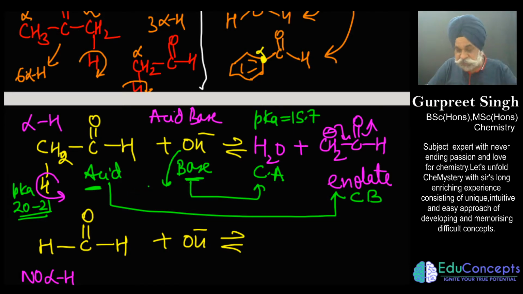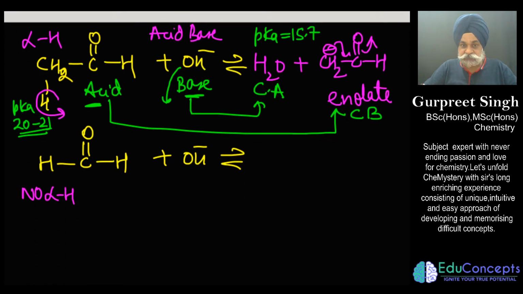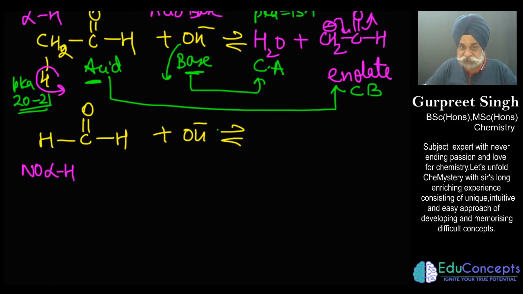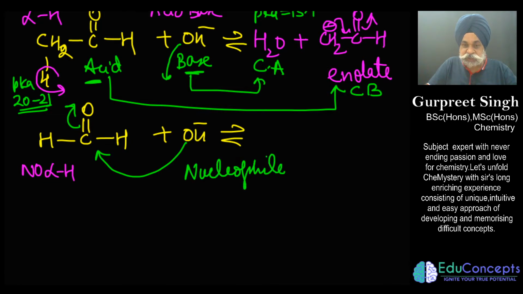And as we proceed in the aldol condensation, once this enolate is produced, we are going to use it in the next equilibrium step. So this equilibrium got shifted towards the forward direction. But in the second case, this OH negative would not be acting as a base. Here it would be acting as a nucleophile, undergoing a nucleophilic addition reaction. So prima facie, this is the difference.